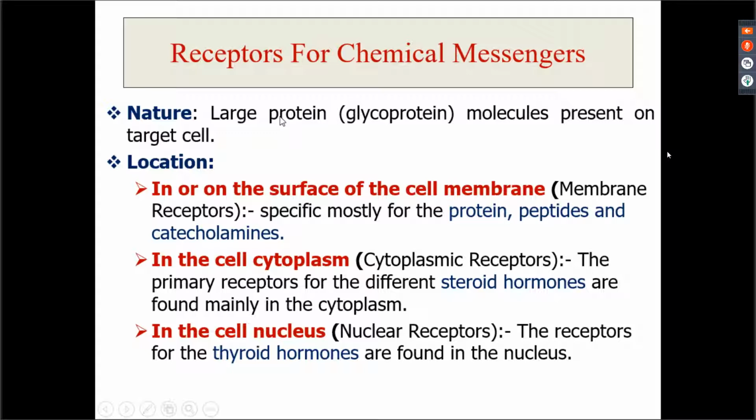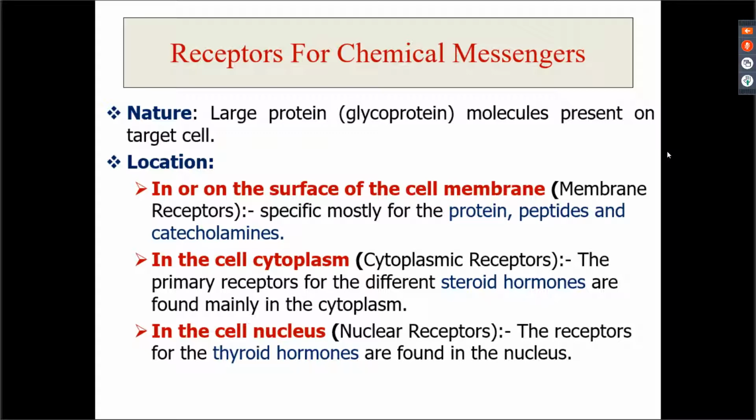So everything has a meaning here, right? So when you say receptor, you will study in the central nervous system, you will also be taught about sensory receptors. So don't confuse the sensory receptor with receptors for chemical messengers, right? So what is a sensory receptor? They can be a receptor for pain, there could be a receptor for touch, temperature, vibration, and so forth, right? So here we are talking about receptors for chemical messengers. Chemical messengers could be protein, peptide, steroid, thyroid hormones, amines, amino acids, there are many, right?